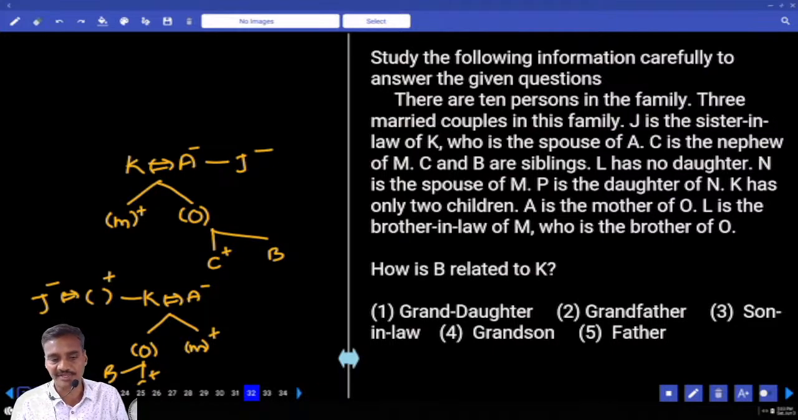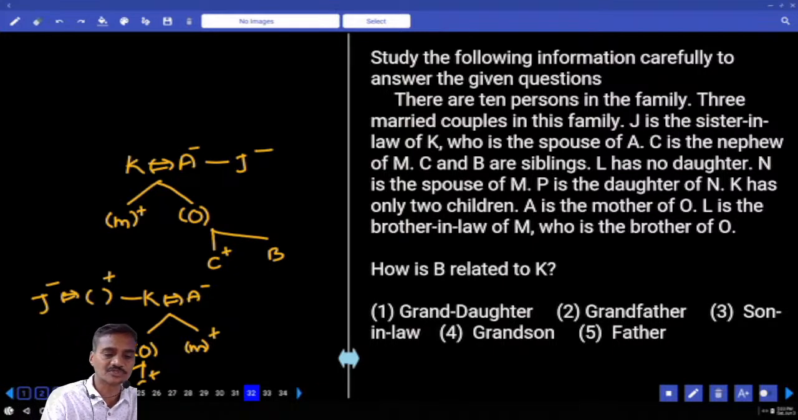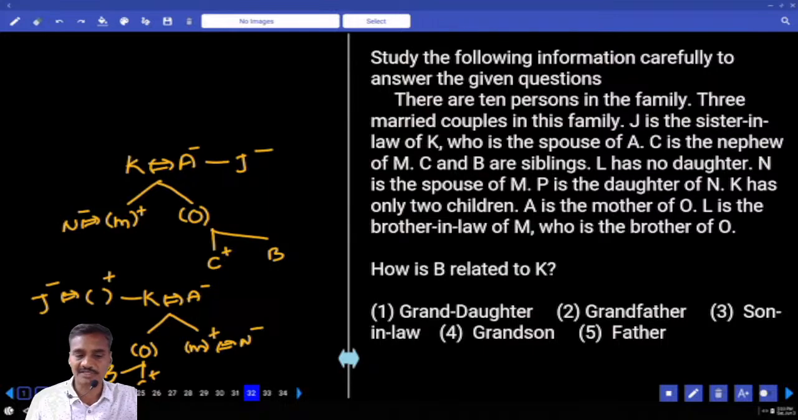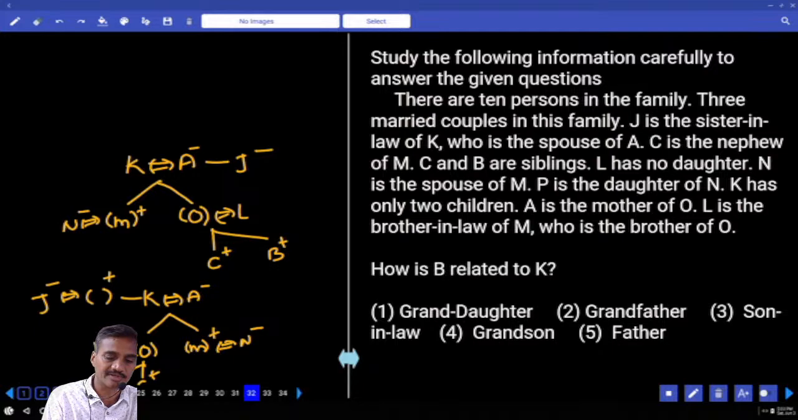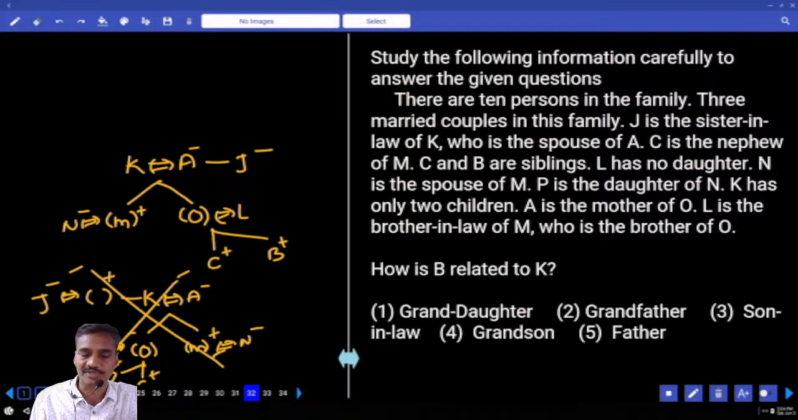Then next one, N is the spouse of M. N and M were like this. L has no daughters. Now O and L are married. Now here also O and L are married. Then in this case, 1, 2, 3, 4, there are 4 couples. But yes, we are having only 3 couples. Now follow here, 3 couples. L has no daughter, N is the spouse of M